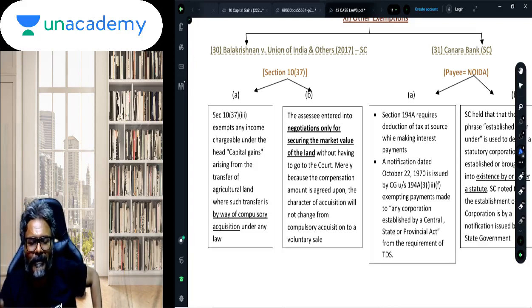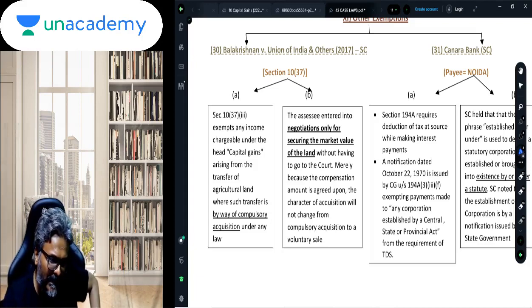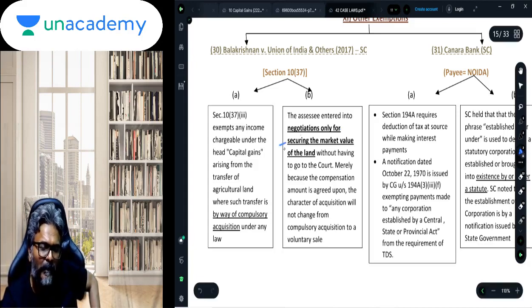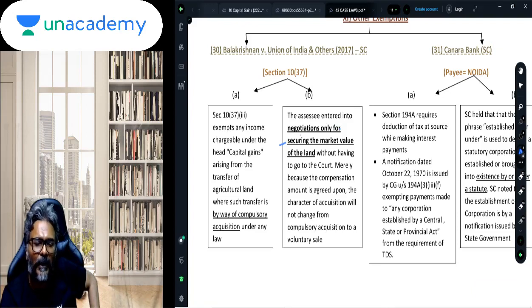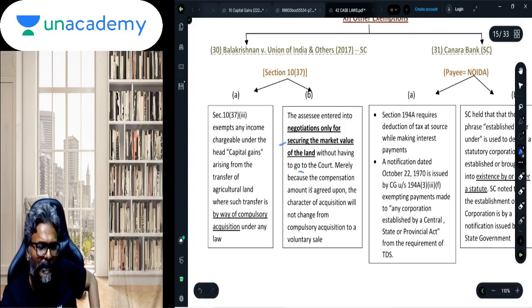So the question to all of you therefore is, if the negotiation is entered into by the assessee to obtain a better compensation amount, whether it will still be considered as a compulsory acquisition. If the assessee is doing a negotiation, will it still qualify as a compulsory acquisition? The court has held yes, it would be. So if the assessee is entering into a negotiation only to secure the market value of the land, without having to go to the court, merely because the compensation amount is agreed upon, the character of acquisition will not change from compulsory acquisition to voluntary sale.